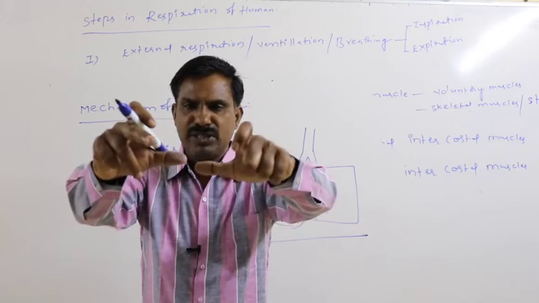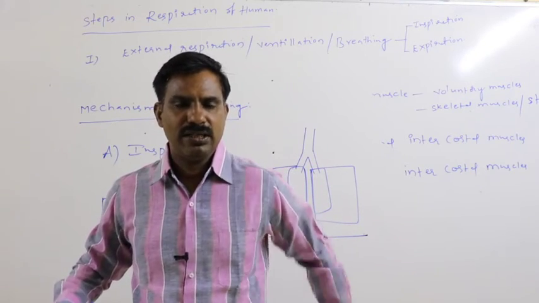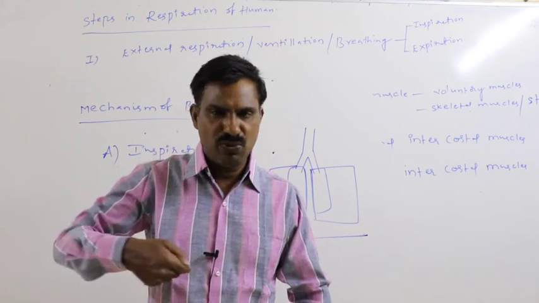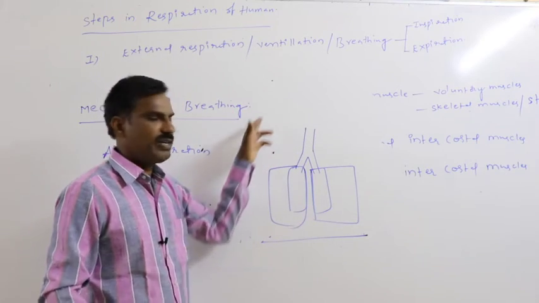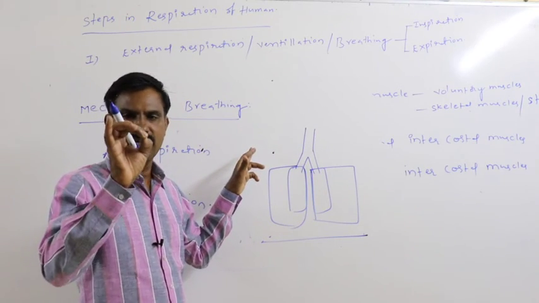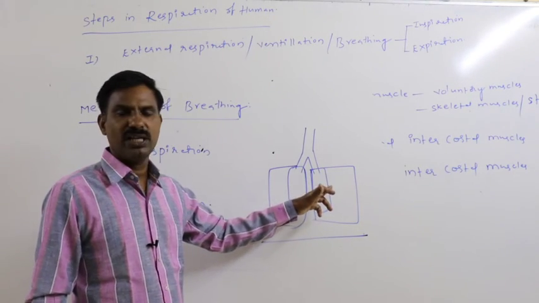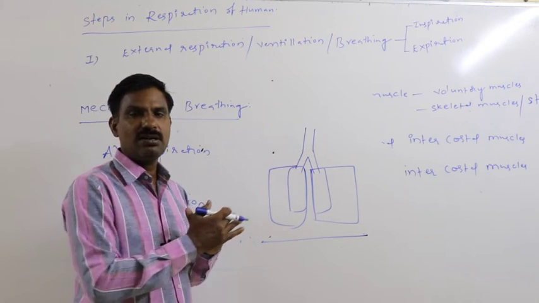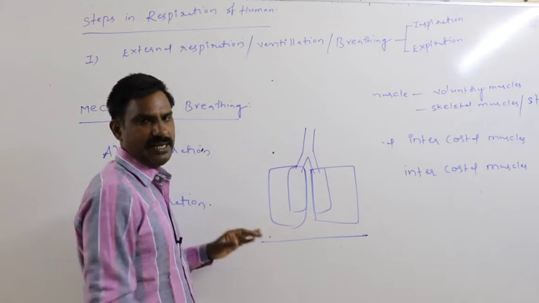By that way, the sternum is pushed forward, the vertebral column is pulled back, and thoracic volume increases from dorsal to ventral. In all directions the thoracic cavity volume increases, the pressure applied over the lung decreases, and lungs become relaxed and extended.